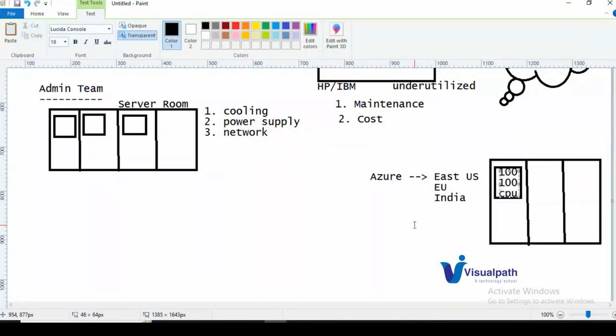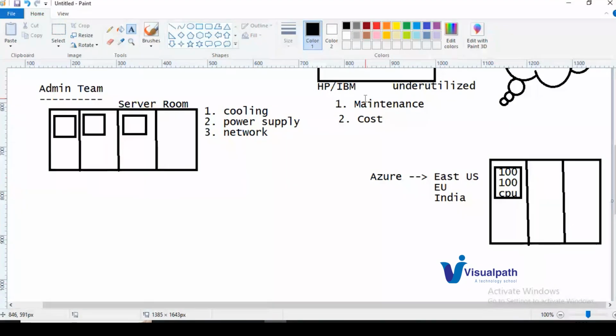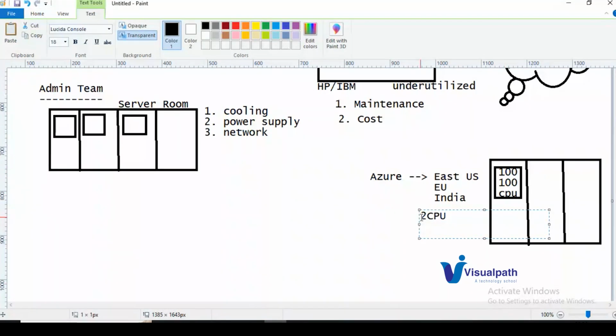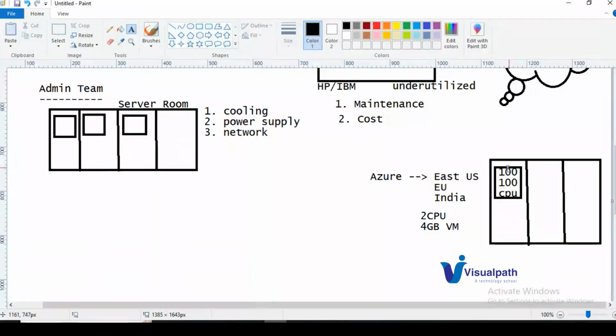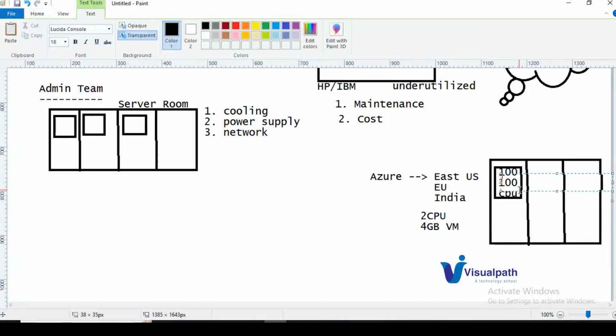So what you need to do? You need to request Azure that, hey Azure, I need a 2 CPU, 4 GB memory machine, or a virtual machine I need. So what it will do is, it will take 2 CPU, 4 GB from this machine. It will share this resource over the cloud, over the internet to us. So it will share the resources of this data server, a 2 CPU and 4 GB memory VM. It will offer us to create, and once it is created, we can use that machine.